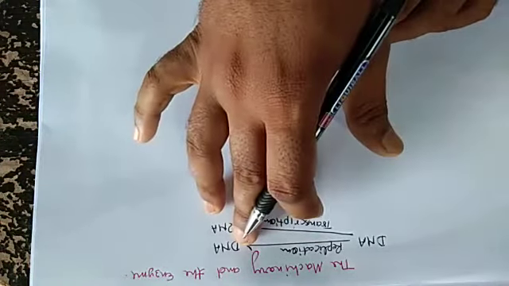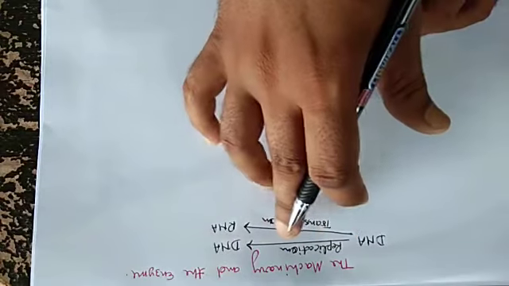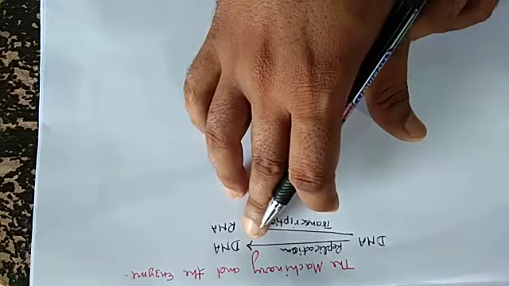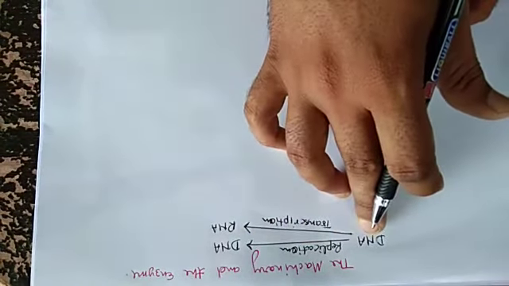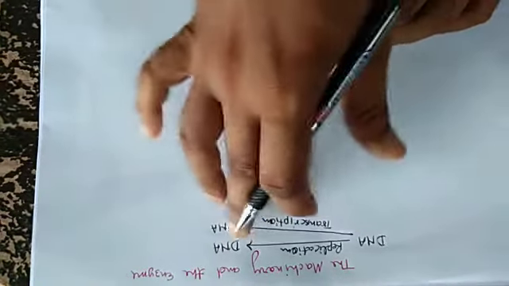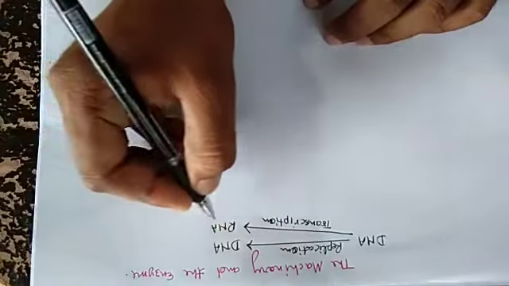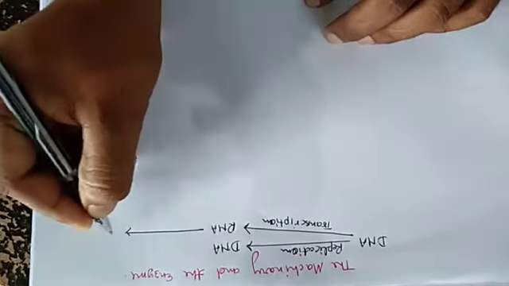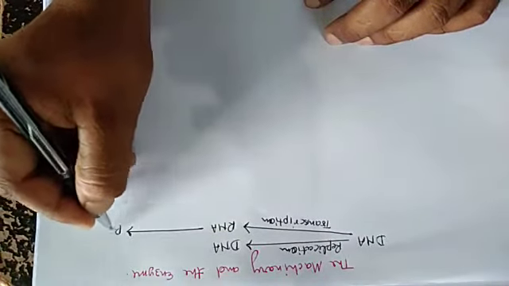When the process of copying genetic information from DNA to DNA, it is known as replication. And what is translation?